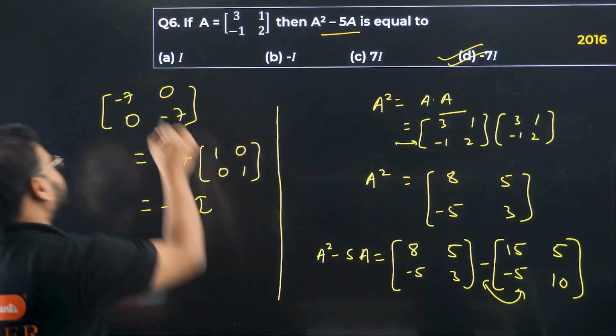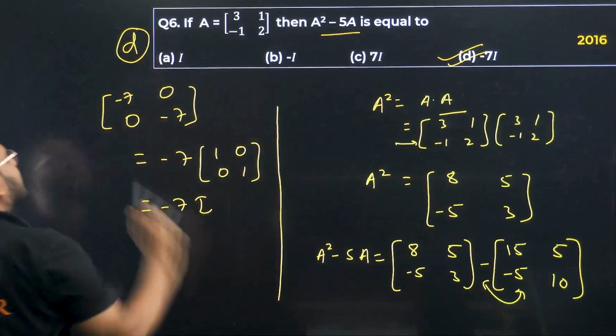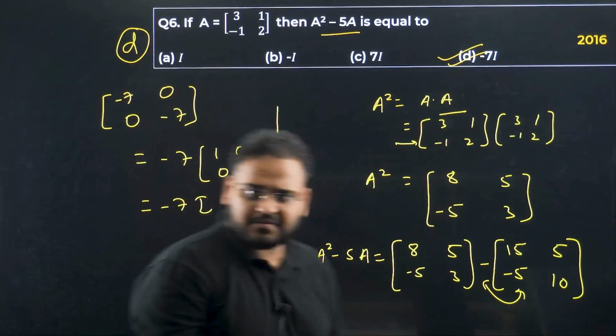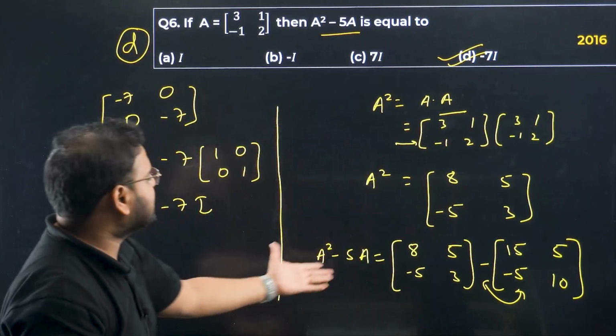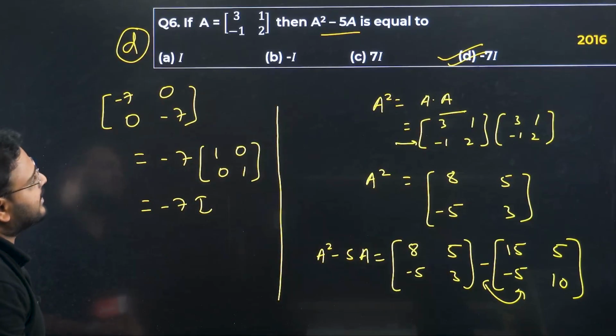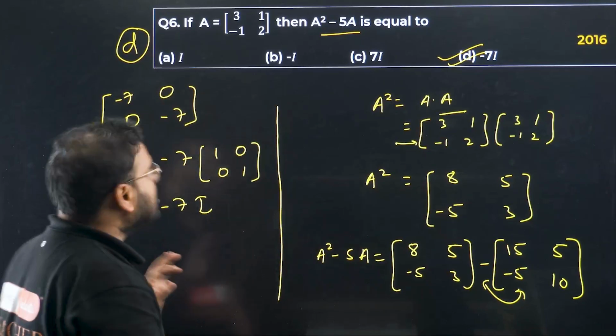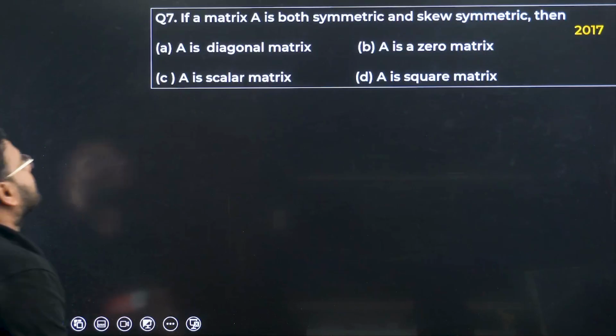Option D is correct. Difficult? Not at all. Simple multiplication, subtract 5A from it. Answer is coming as minus 7i. Question number 6 is done. 7th one now.